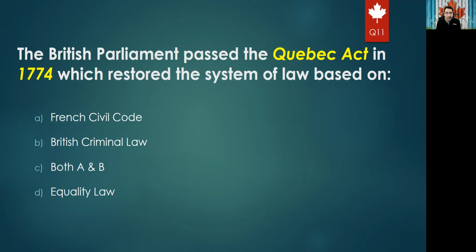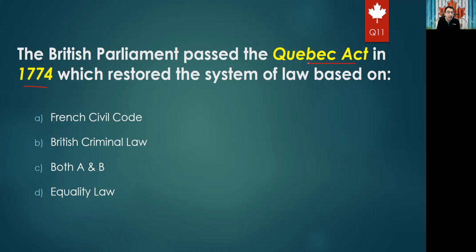The British Parliament passed the Quebec Act in 1774, and this is an important date, which restarted the system of law. The Quebec Act was to give more rights to the French-speaking Canadians. It was related to religion, giving more religious rights as Catholics, also to give them the right to use their French law, and third, to give them the right to hold some public offices.